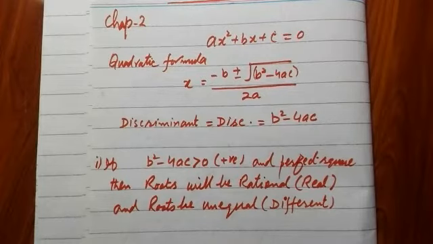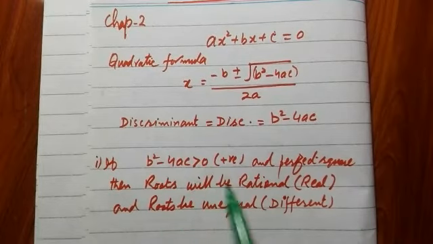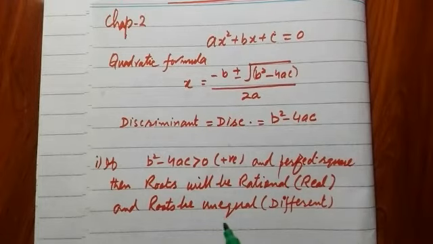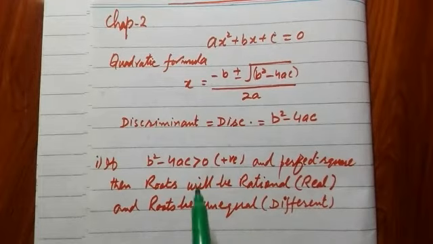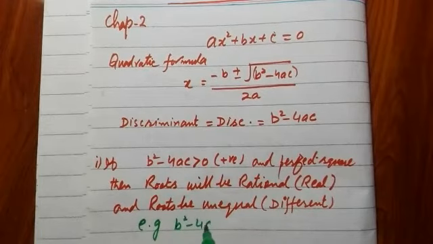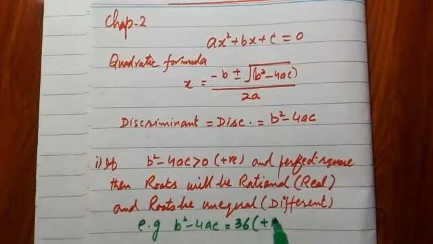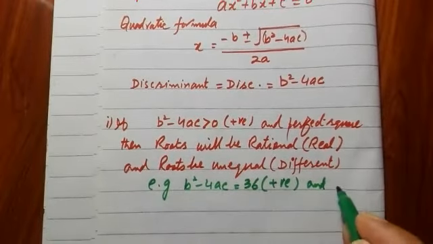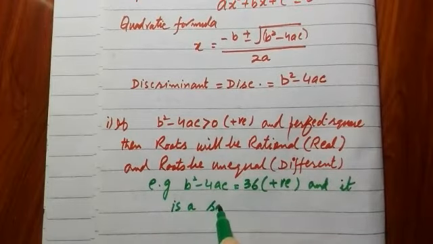So the main point in this discussion is that if the value of b² - 4ac is positive, any positive number, and it is any perfect square, then the roots will be rational, that means real, and roots will be unequal, meaning there will be two different answers. For example, if b² - 4ac is equal to 36, it is a positive number and a square number as well.